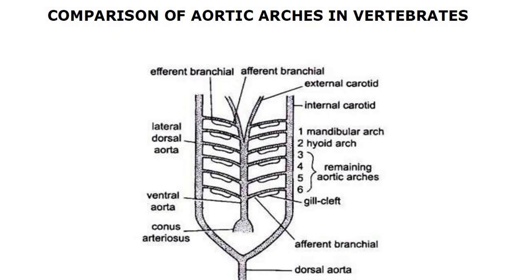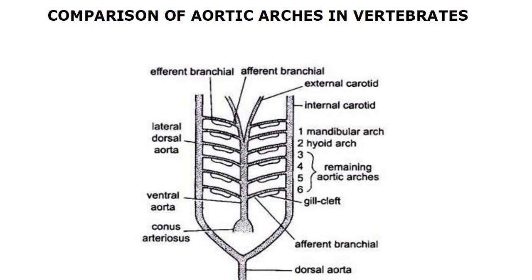So we say there is a progressive reduction of aortic arches in the vertebrate series as a part of evolution. Let us hope you understood this basic plan of aortic arches. This kind of aortic arches we see in all kinds of vertebrates during their embryonic stages.